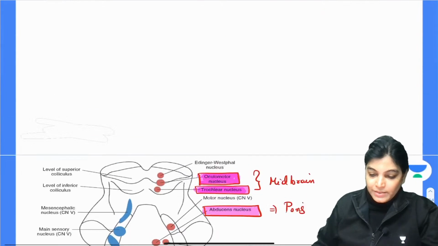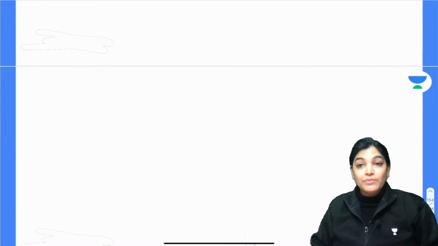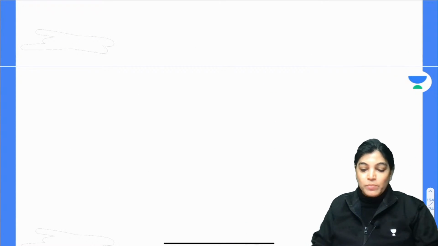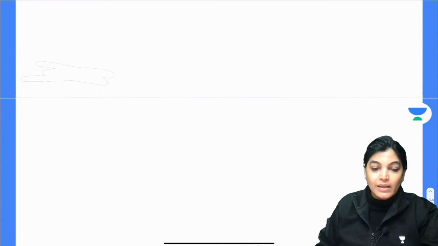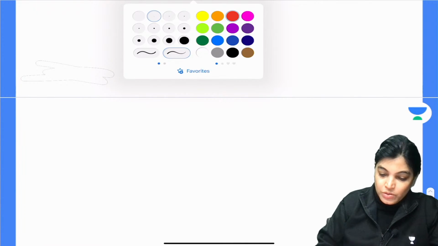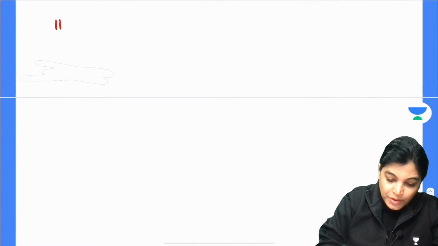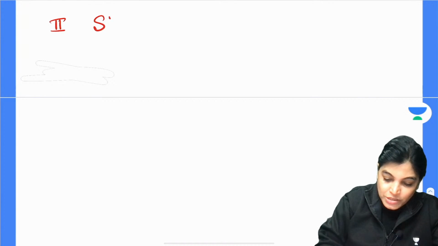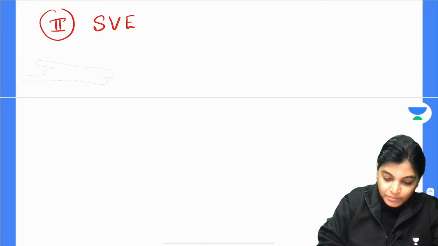Now let's move on to the next one, the second one. We have done with the general somatic efferent. Now next is to know the special visceral efferent. The second functional component is special visceral efferent.